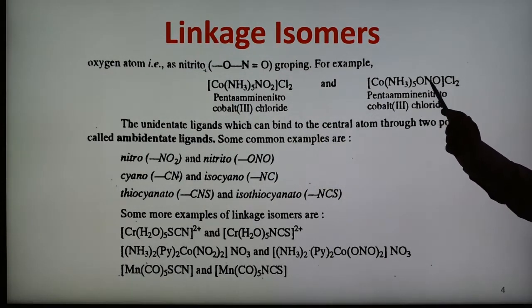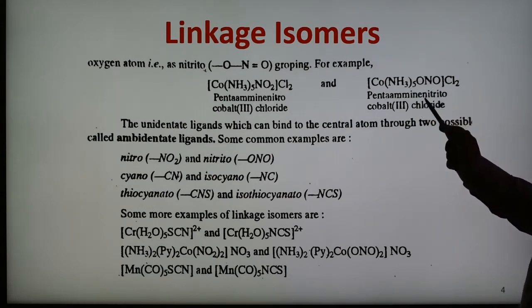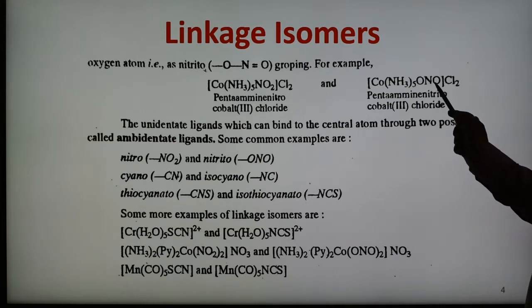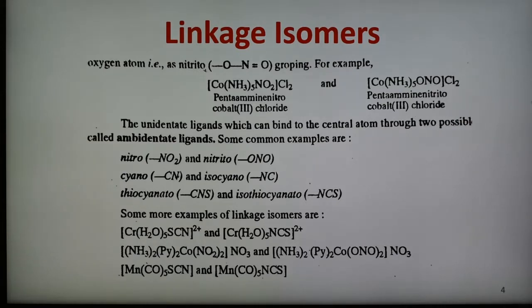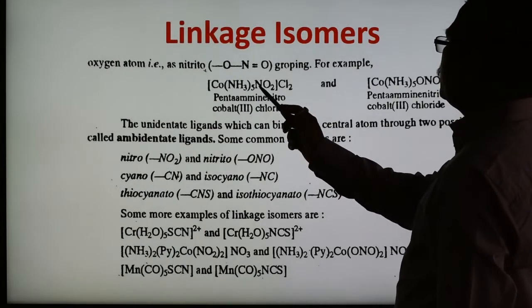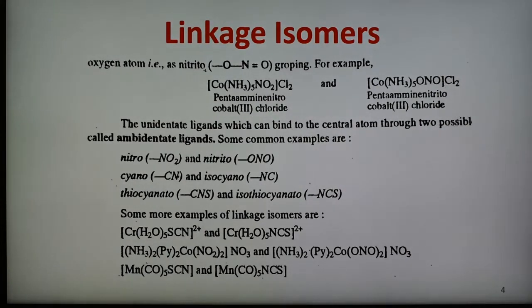Here, pentaammine nitrito ONO means pentaamminenitritocobalt(III) chloride. So in these two complexes, here the metal binds with the nitrogen, and here the metal binds with the oxygen.